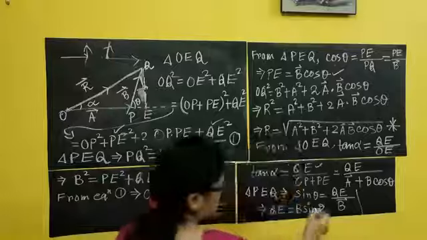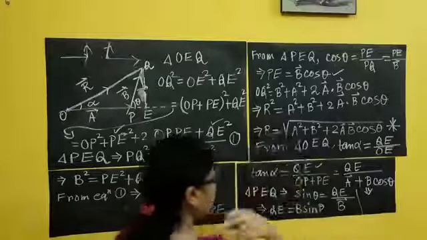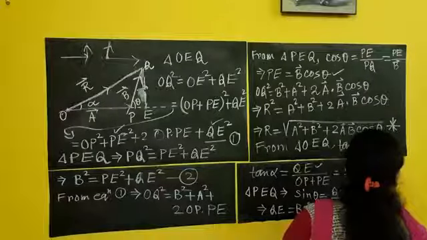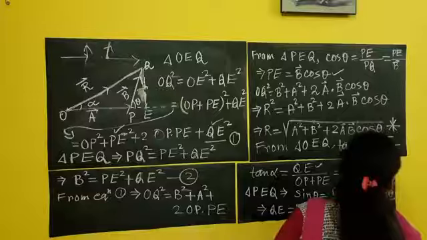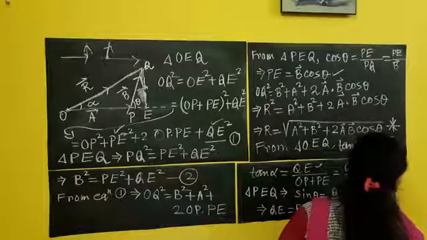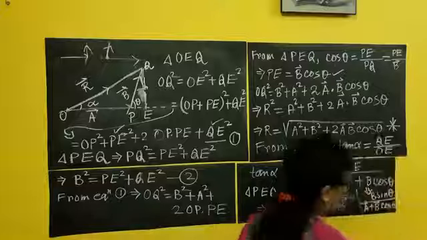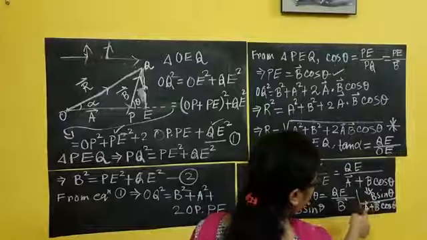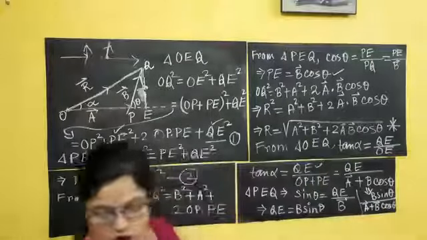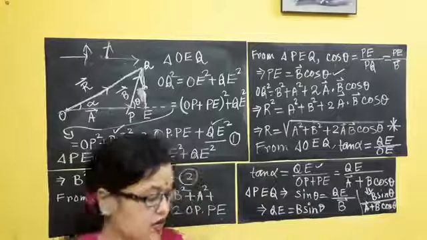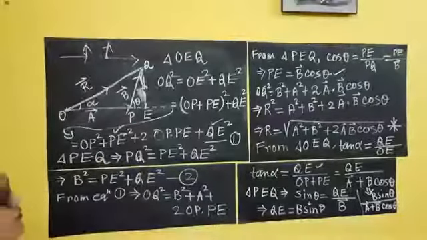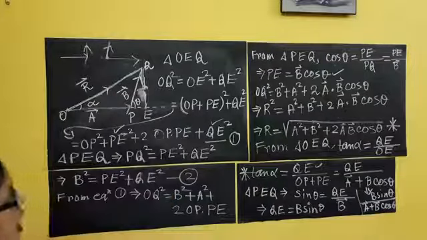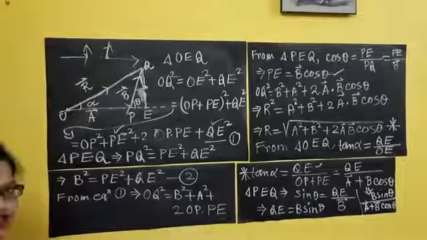Put it here in this section. So what will I get? That is B sin theta by vector A plus vector B cos theta. So tan alpha equals B sin theta by vector A plus B of cos theta. You need to remember this expression of tan alpha in the whole calculation.